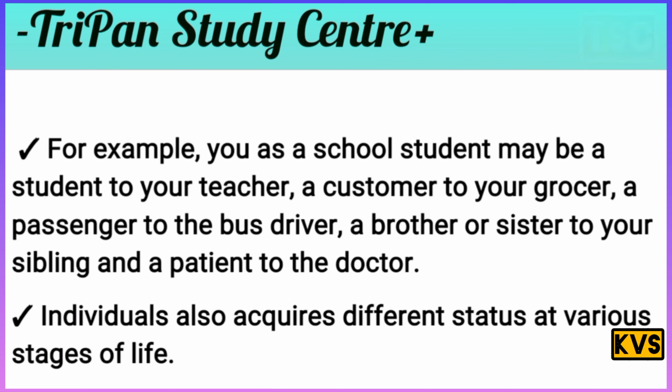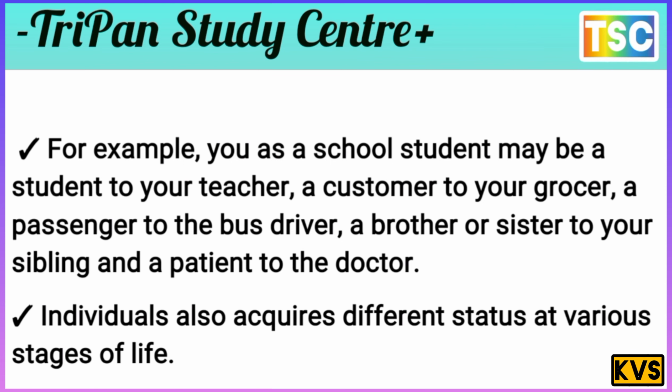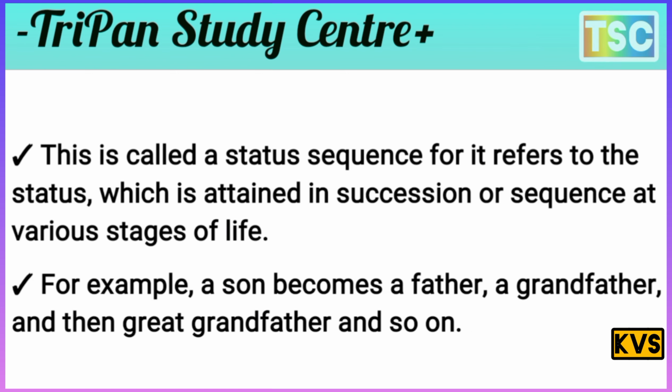An individual also acquires different statuses at various stages of life. This is called a status sequence. It refers to statuses attained in succession at the various stages of life.